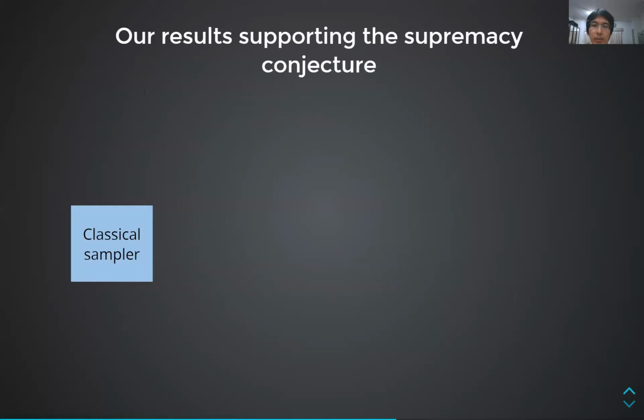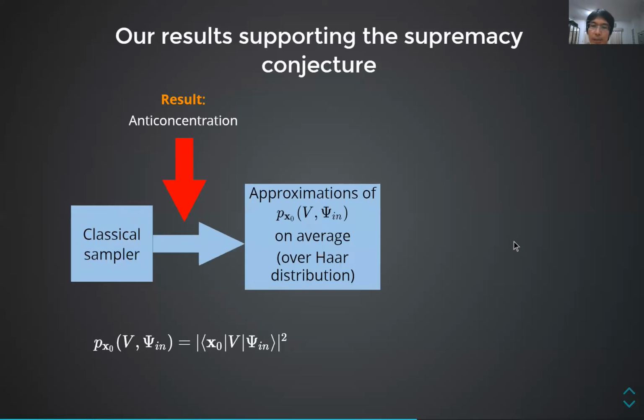Now, let us talk about what we have to show to support the quantum supremacy conjecture. Suppose that we have a classical machine that samples from the output distribution of our circuits. If we have something called the anticoncentration property, which I will explain in the next slide, then the classical sampler can be leveraged in a certain low level of the so-called polynomial hierarchy complexity class to produce a good approximation to the output probabilities on average, meaning average over all FLO circuits.